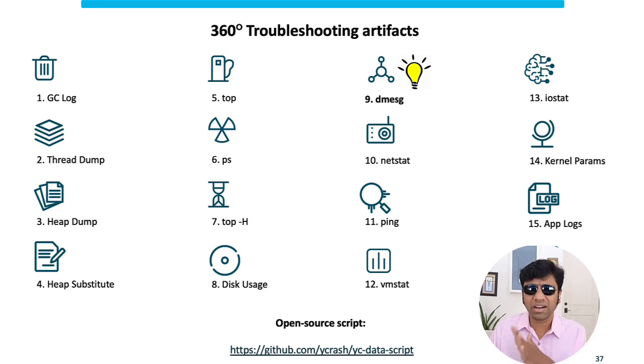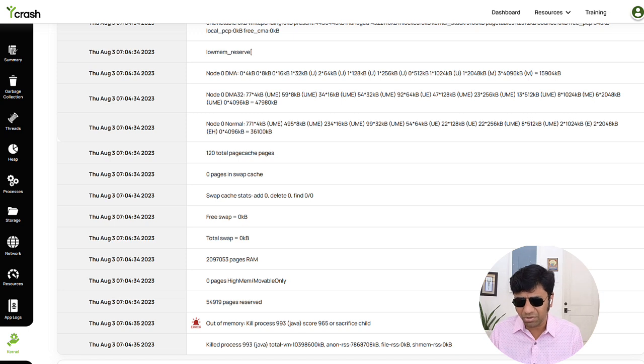There are tools available where you can upload this to yCrash and look at the bundle. You can analyze this entire bundle file and get the root cause, or you can take the bundle file, unzip it, and look at it yourself. So in this AWS EBS stack environment, if you look in the kernel log, this is what the analysis report showed in yCrash, but you can very well open it in a text editor and look at it.